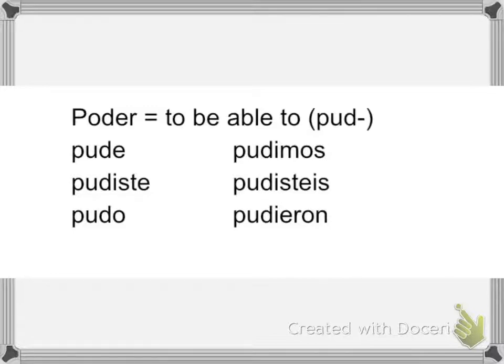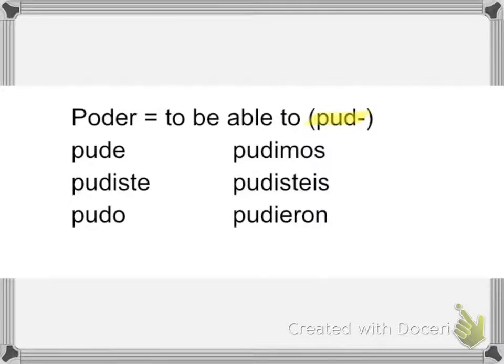Okay, think of puedo ir al baño as an example. Puedo, can I go to the bathroom? Okay, this is the verb poder being used. However, now we're going to use it in the past tense. In the preterite, poder has a stem change where in all forms, the stem is going to change to P-U-D.